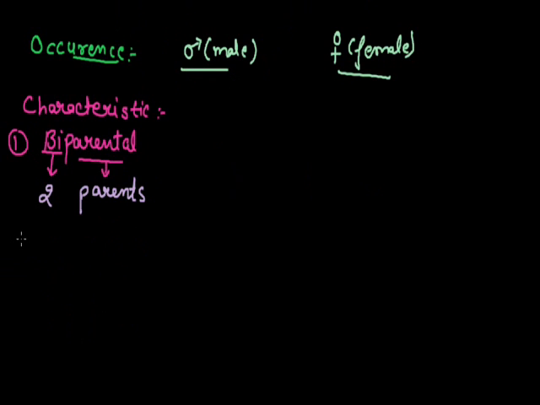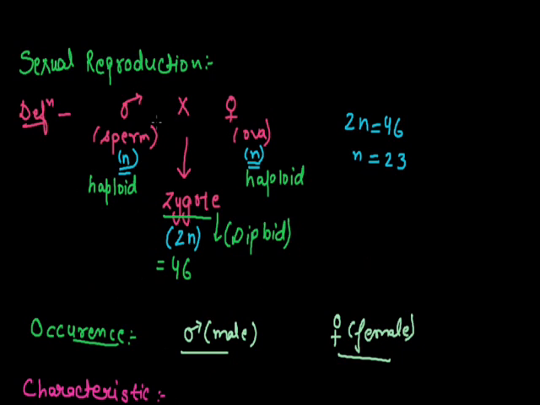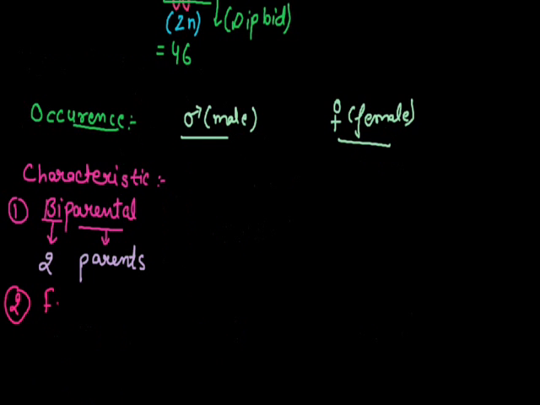Second, it involves the formation and fusion of gametes. I told you earlier how the fusion occurs. The haploid structure of male and the haploid structure of female, that is ova, are fused and form a zygote. So the second characteristic is the formation and fusion of gametes.